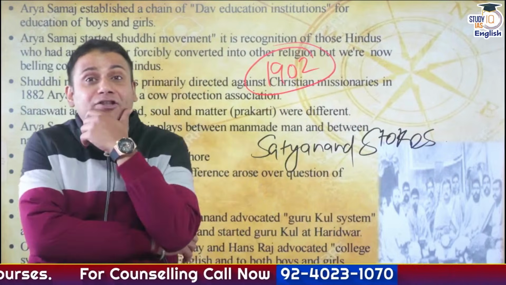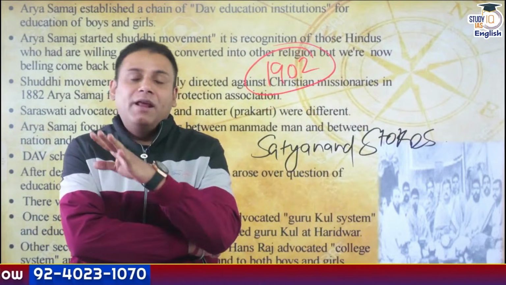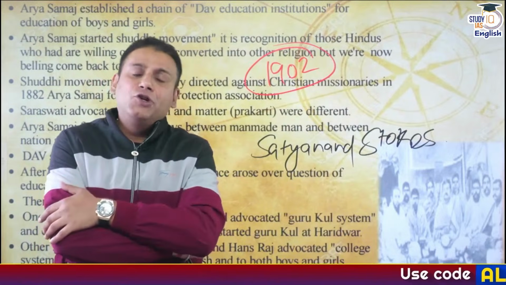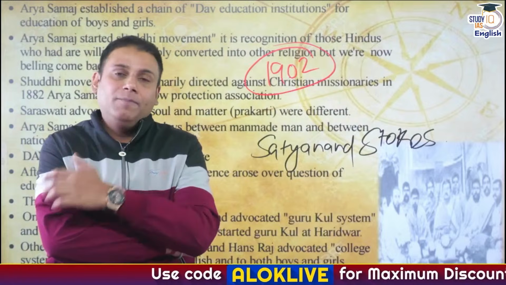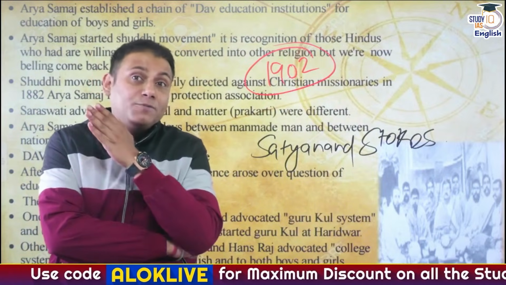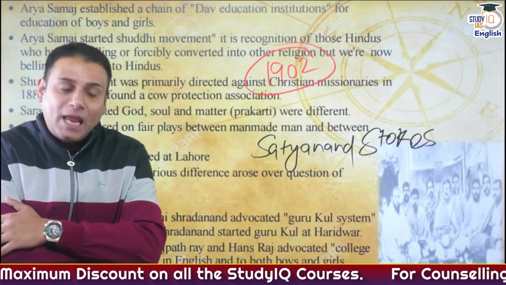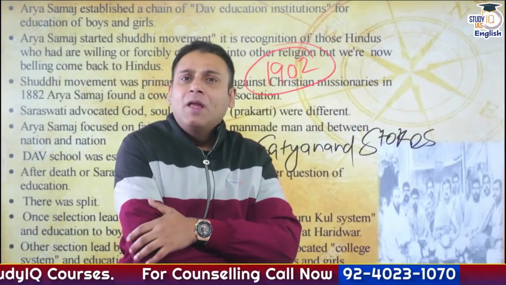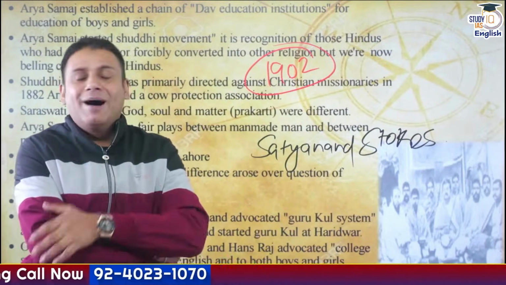Samuel Evan Stokes was an American Christian missionary, and he belonged to a very wealthy family. Initially, he had a lot of inclination towards Christianity, and after his graduation, he intended to spread Christianity to other parts of Asia and India. He came to India, roamed around different parts of India, and finally settled at a place called Kotgarh, located in Himachal Pradesh.